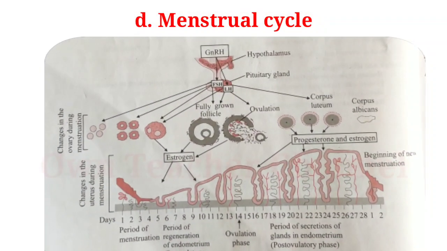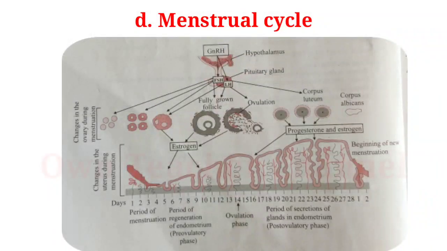Menstrual cycle. The female reproductive system undergoes some changes at puberty, and those changes repeat at the interval of every 28 to 30 days. These repetitive changes are called the menstrual cycle. The menstrual cycle is a natural process controlled by 4 hormones.